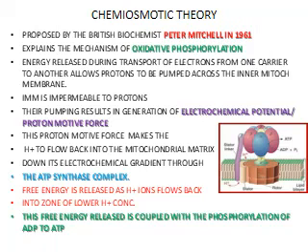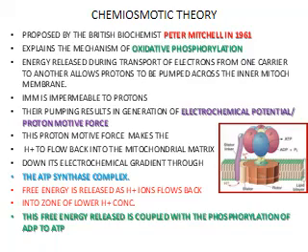To explain this, we have what is known as the chemiosmotic theory, which was proposed by a British biochemist, Peter Mitchell, in 1961. This explains the mechanism of oxidative phosphorylation. The energy which is released during the transport of electrons from one carrier to another allows protons to be pumped across the inner mitochondrial membrane to the intermembrane space.